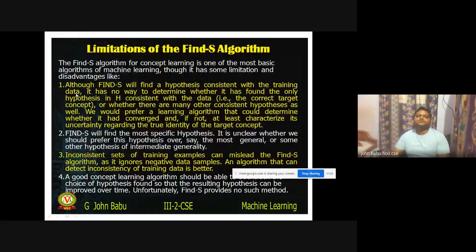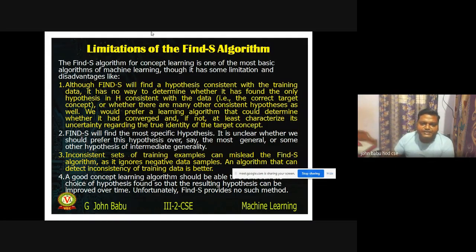So limitations. Number one, in Find-S algorithm, we are getting only one hypothesis. But whether one hypothesis is sufficient to represent all the data is not known. See, you cannot explain all the data with a single statement. That is the problem. So we are outputting only one hypothesis.